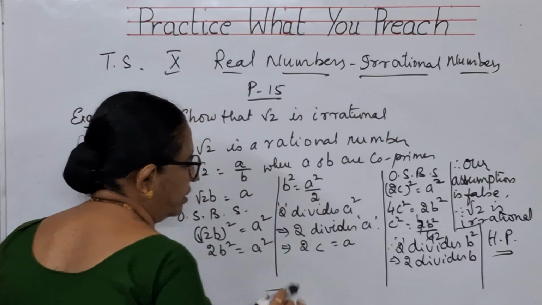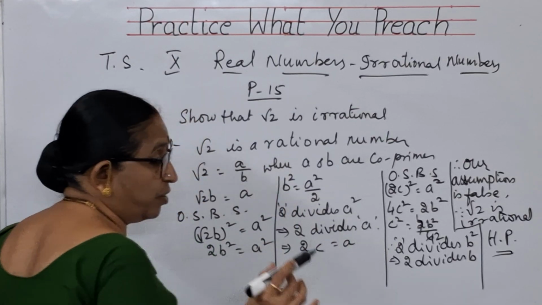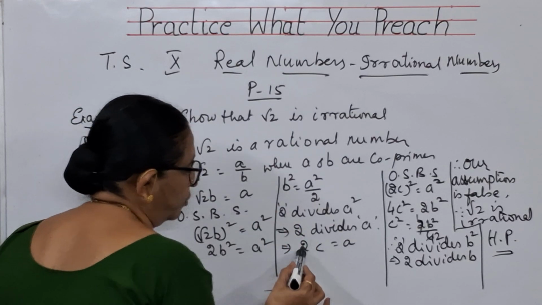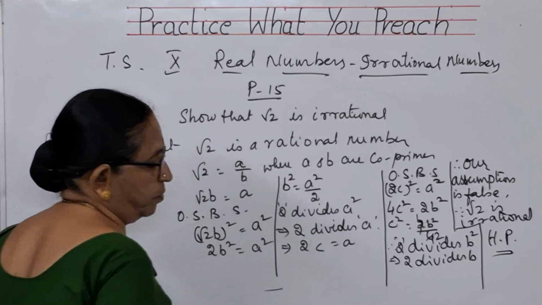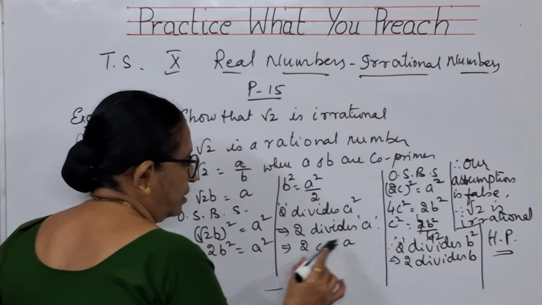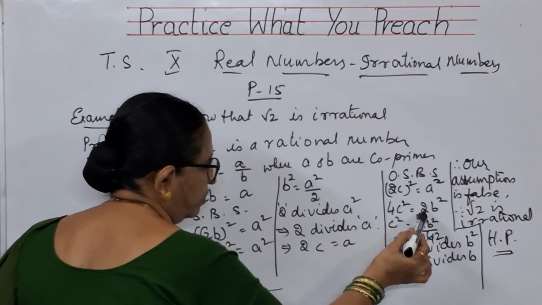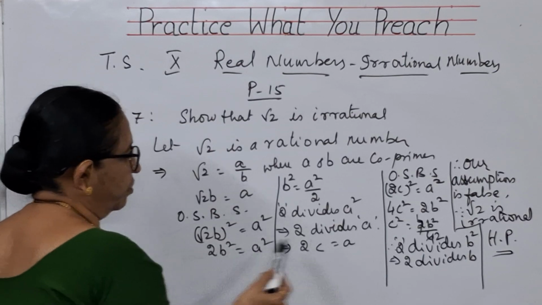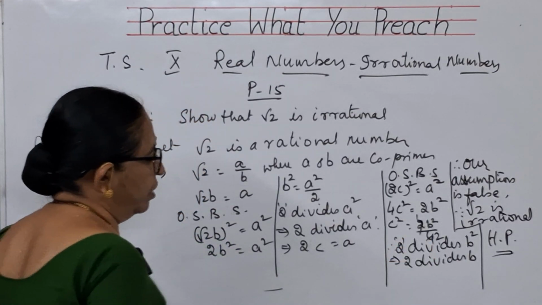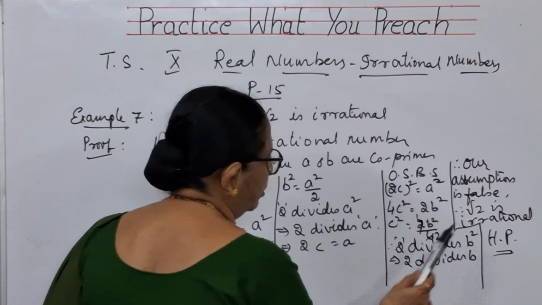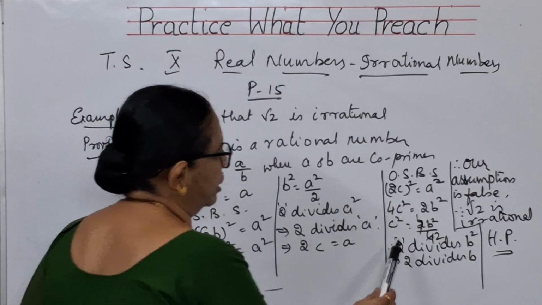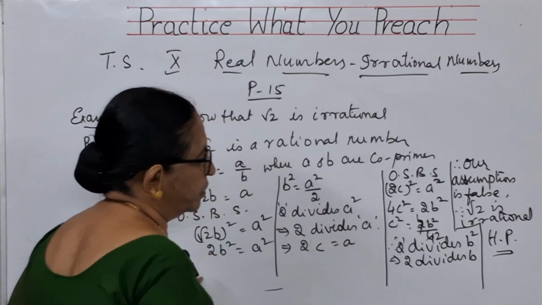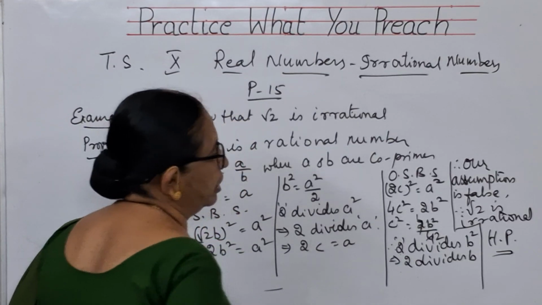If 2 is dividing A square, it means 2 divides A according to the theorem. If 2 divides A, I have explained to you children, 2 into something else is equal to A. On squaring this, you will get 4C square is equal to A square. A square in the sense what children? 2B square, I have taken that. So C square is equal to 2B square by 4. So I am getting B square by 2. B square by 2 means 2 divides B square. It means 2 divides B.